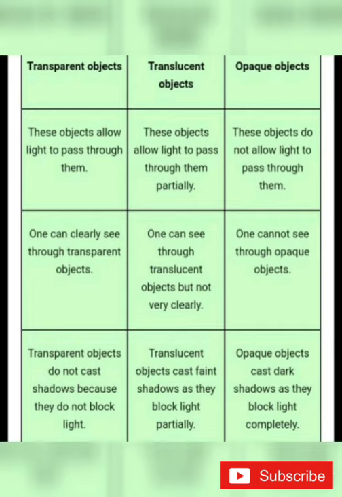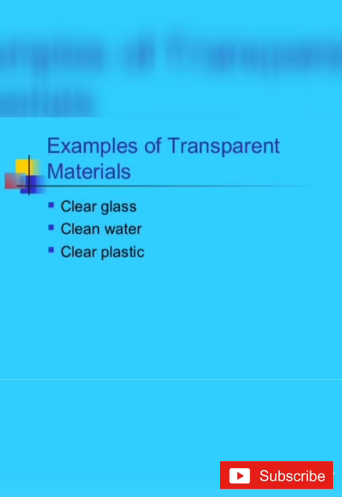Objects through which things can be seen clearly are known as transparent objects. That means the objects allow light to pass through them. One can clearly see through transparent objects. These transparent objects do not cast shadows because they do not block light. For examples, glass, water, plastic.